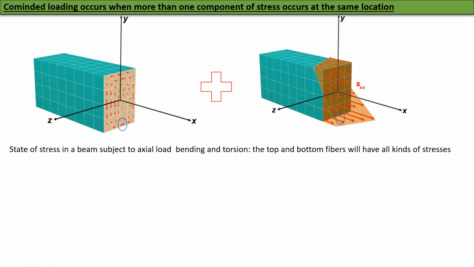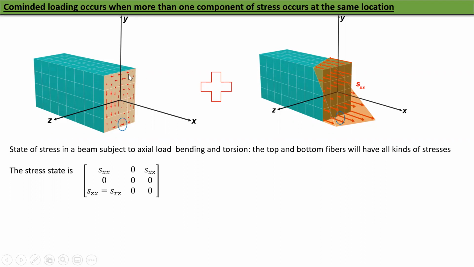Okay. So the stress state now looks like this, SXX, and then this one is SXZ. And it could be positive, negative. We don't really care. We're just putting that up there. So this is the stress state. And if you have SXZ, you will also have SZX. And there are no other stresses. So again, this is plane stress in this plane. So it's plane stress on the cross section.